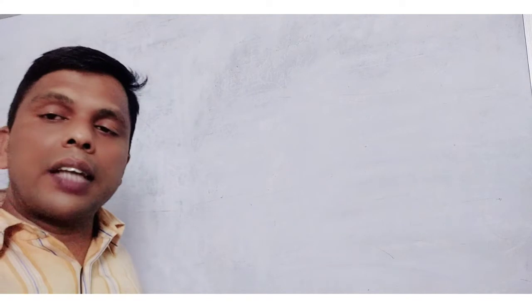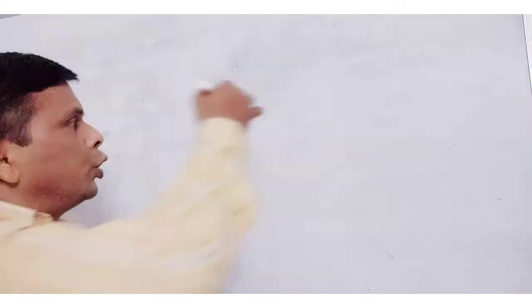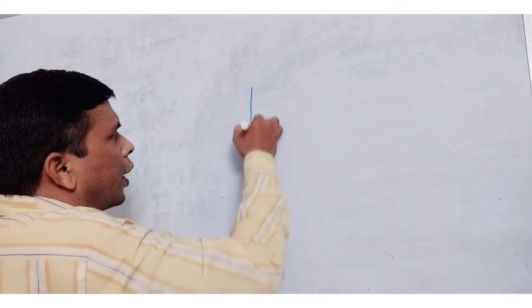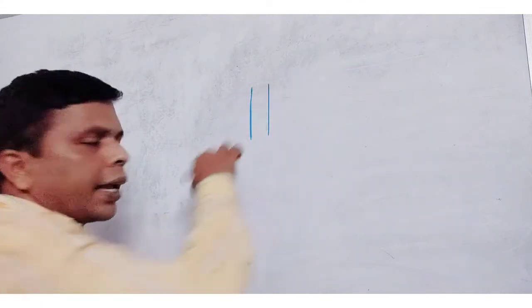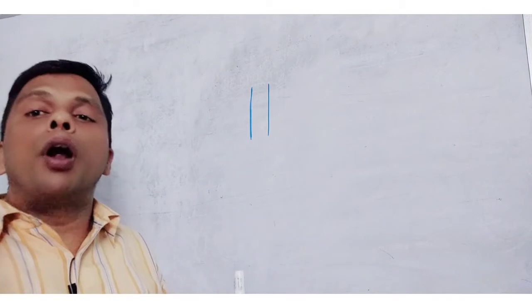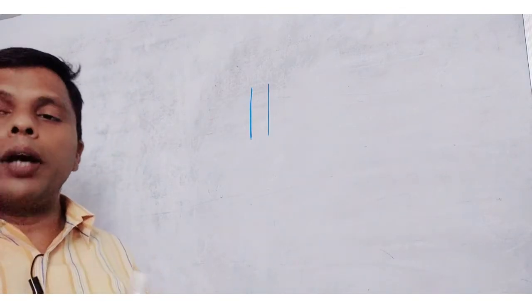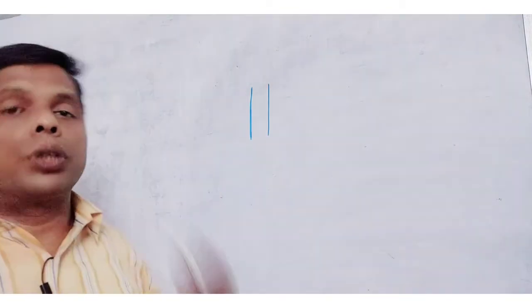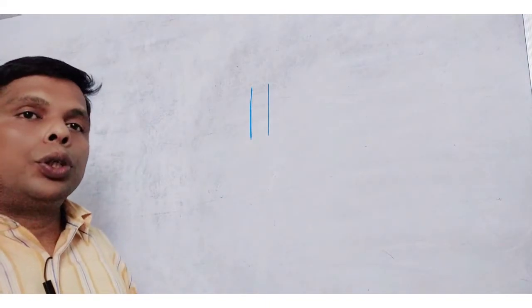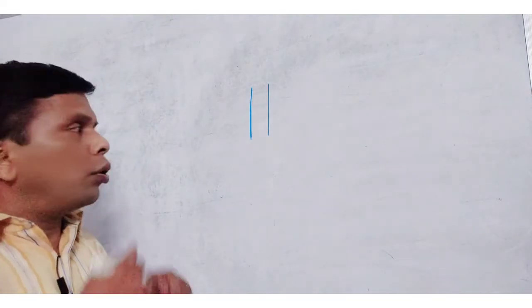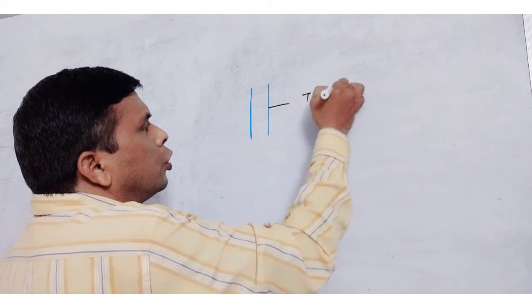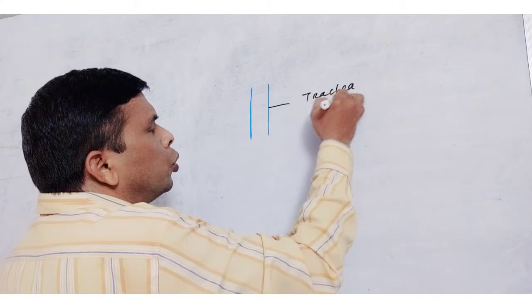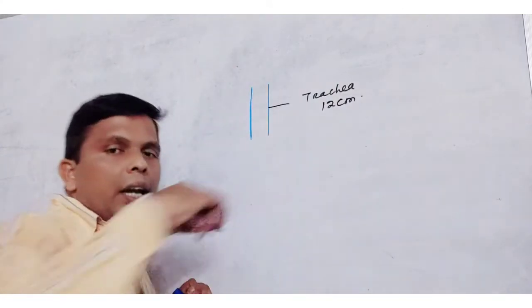The largest cartilage is the shield cartilage, the thyroid cartilage. This is the trachea, the air pipe. The trachea is present in front of the oesophagus; the oesophagus is behind and the trachea is in front. The trachea is about 12 centimeter in length.